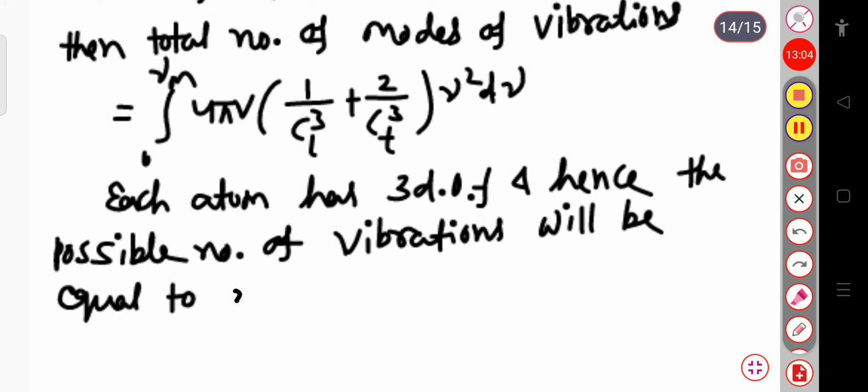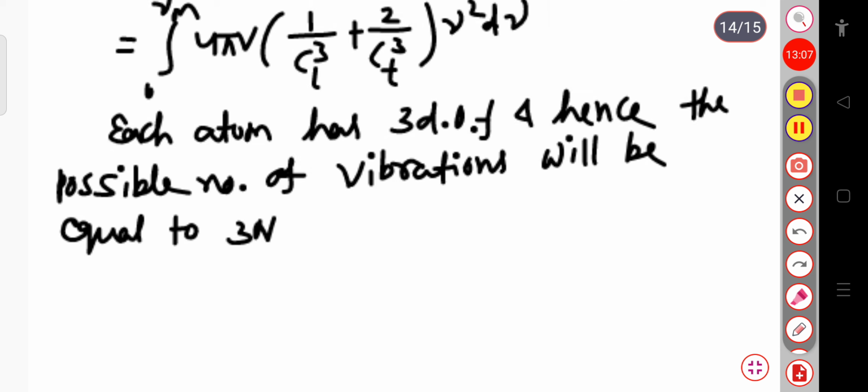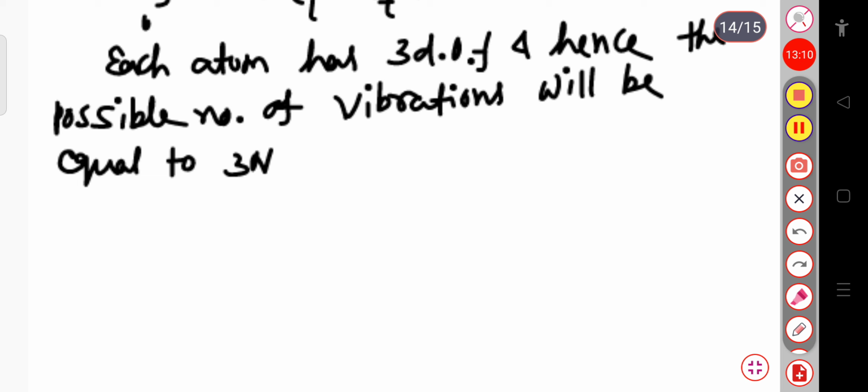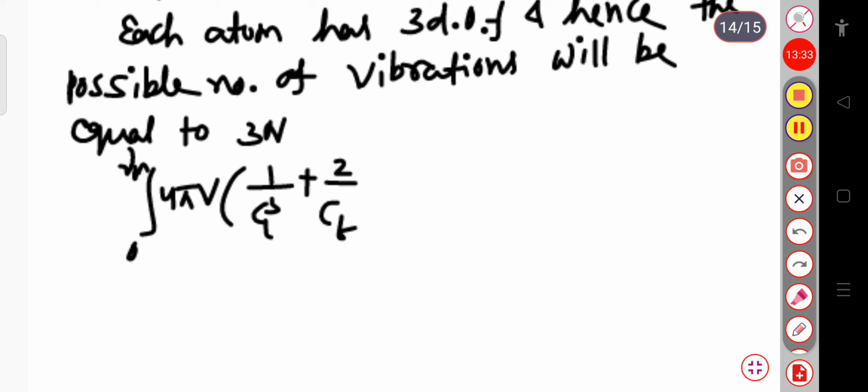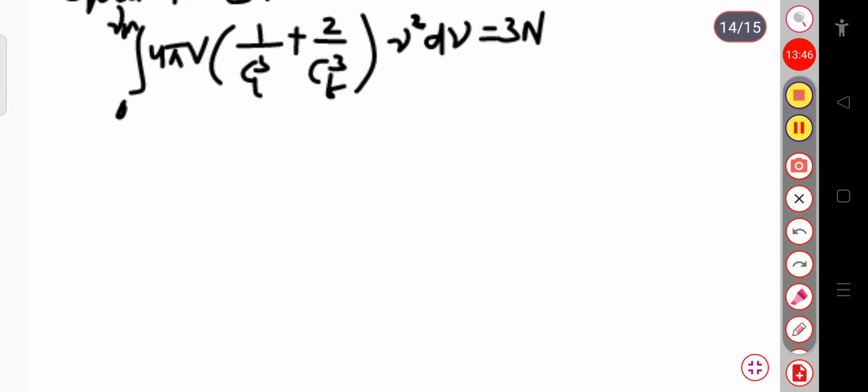Since there are n atoms we are considering and each atom has 3 degrees of freedom, we can say that the possible number of vibrations will be 3n. So we can write the integration from 0 to nu m of 4 pi V whole into 1 by CL cube plus 2 by CT cube, nu square d nu, that is equal to 3n.